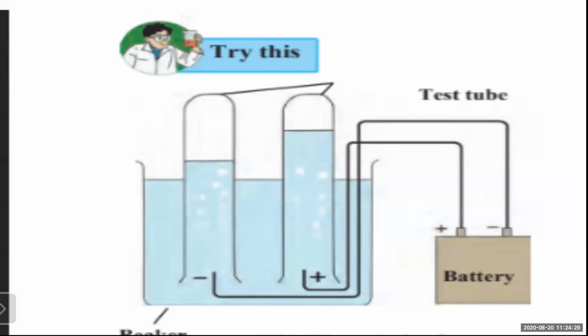It is found in the above activity that the volume of the gas formed near the cathode is different. From the experimental setup you can see clearly that the volume of the gas formed near the cathode is double that of the gas formed near the anode.